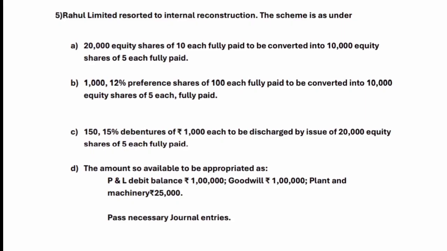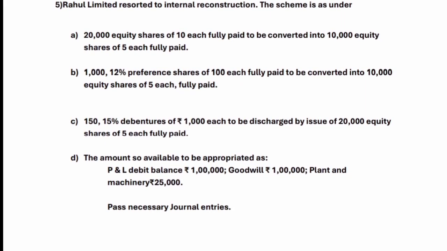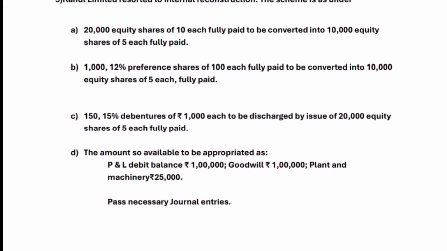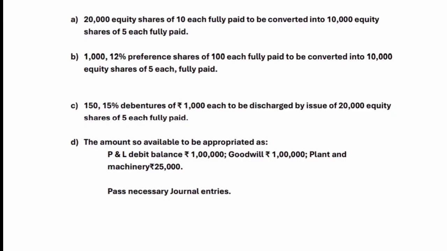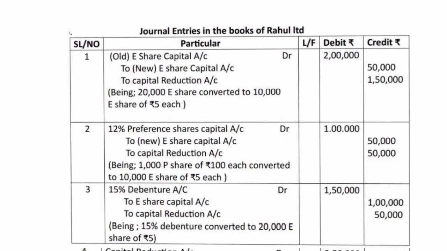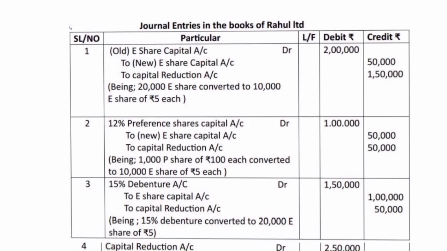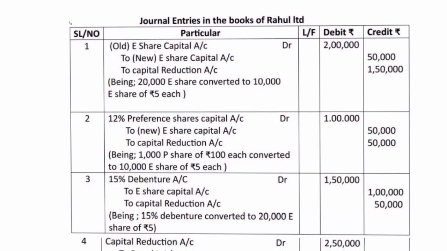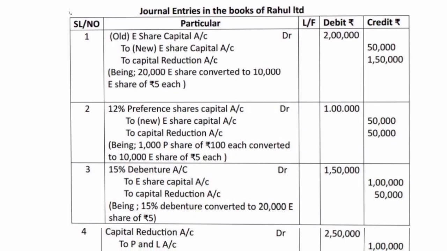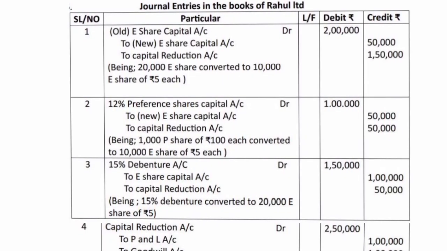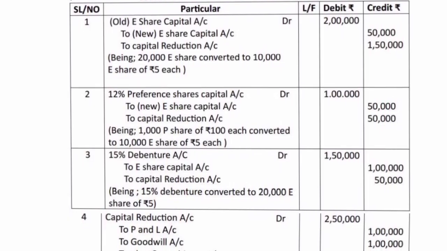D. The amount so available to be appropriated: P&L debit balance 1 lakh rupees, goodwill 1 lakh, plant and machinery 25,000 rupees. Pass necessary journal entries. Solution. Journal entries in the books of Rahul Limited. Particulars, LF, debit, credit. Old equity share capital account debit 2 lakh, to new equity share capital account 50,000, to capital reduction or reconstruction account 1,50,000.